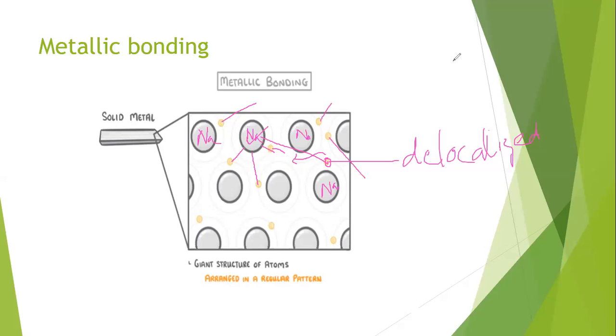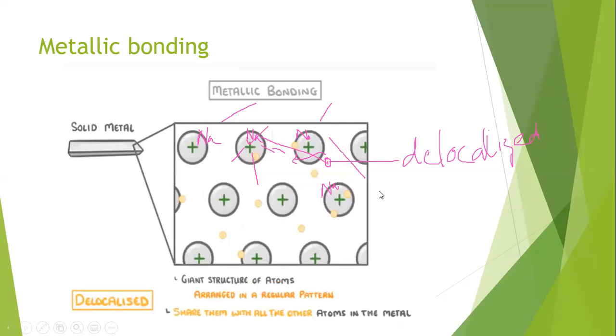See here, you can see delocalization happen. All the positive centers of the atoms attract the electrons of the neighboring atoms and make them delocalize. As we know, in any metal there is a specific regular arrangement, a giant structure.